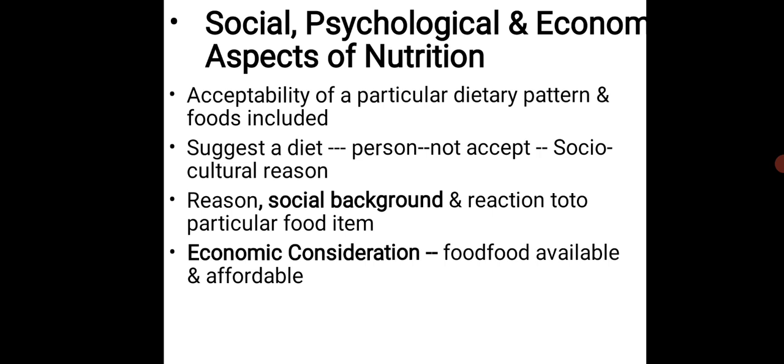And when that person calculates the cost of this dietary plan or the foods, it is very high. Or some of the food items are not in their social culture or not in their religion, or they do not accept that food. So all these points we have to consider when we give the diet plan to the person. That is what this third point tells.